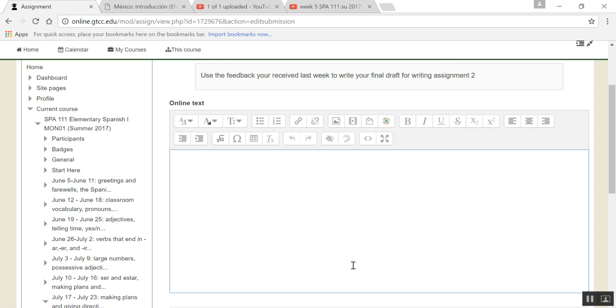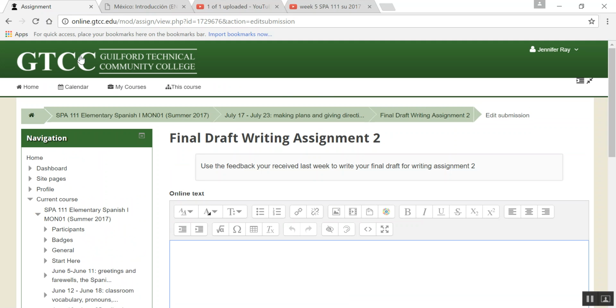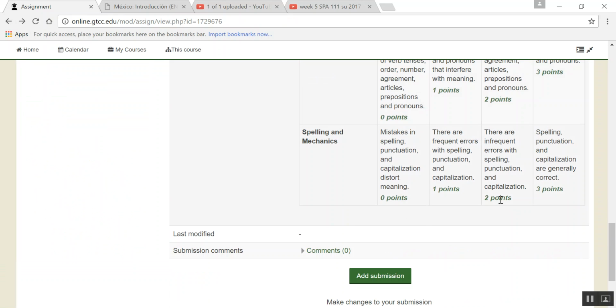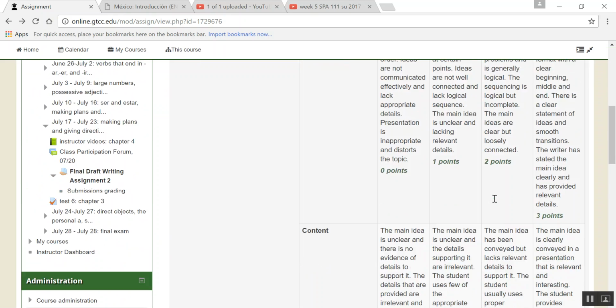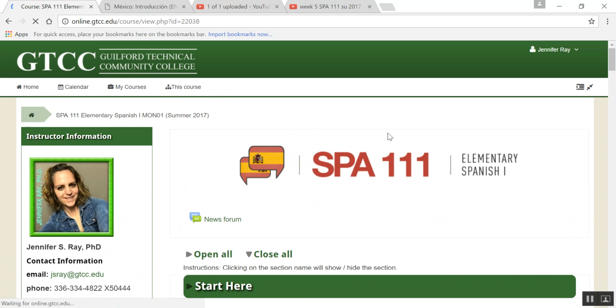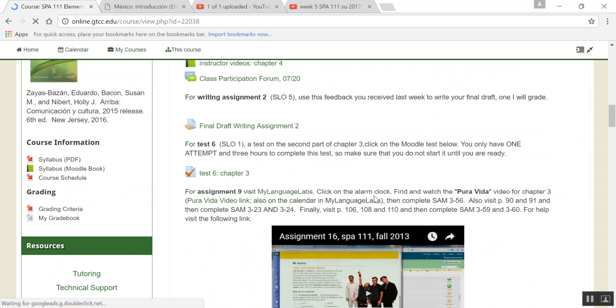And this time you are going to get a grade. I'll be going through and clicking on the rubric, giving you points for your assignment so that you can see why you earned the grade that you will earn. Okay. So when you're done with that, you'll go back out here.